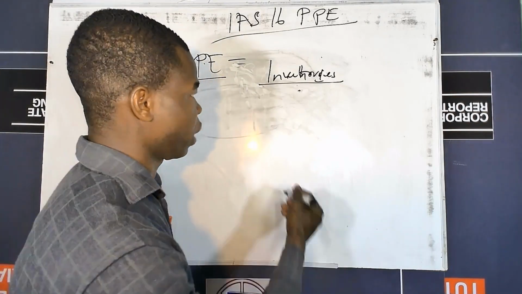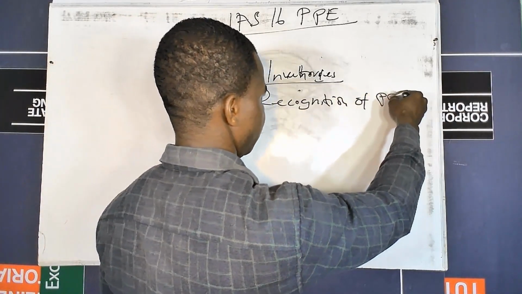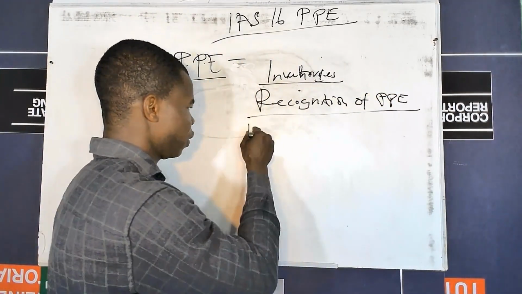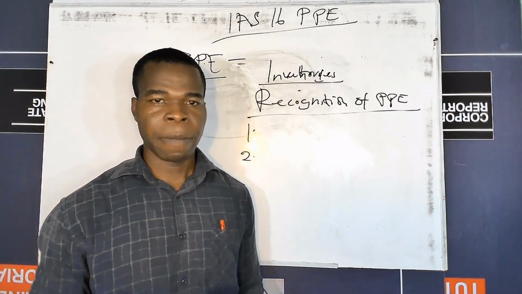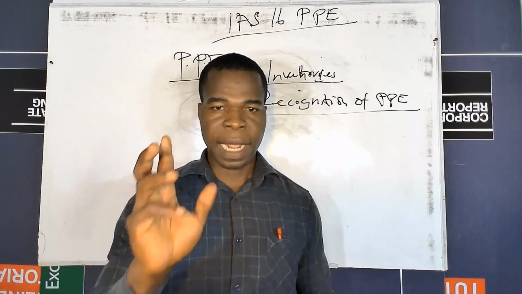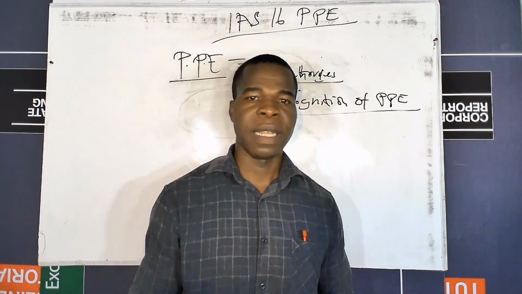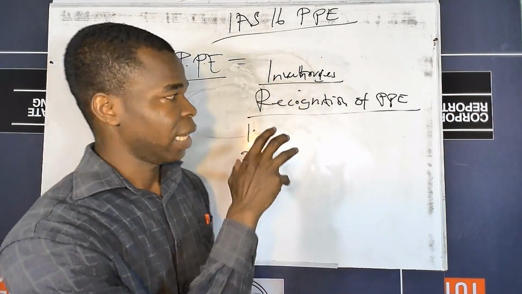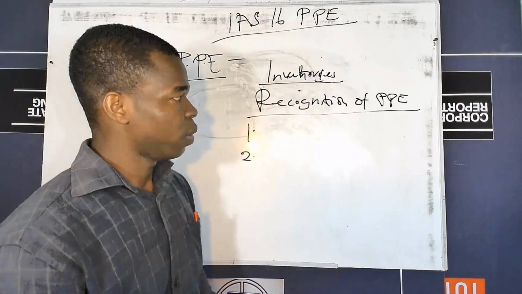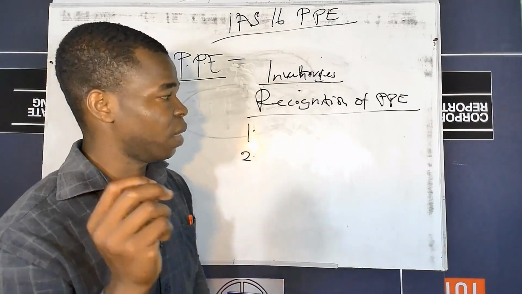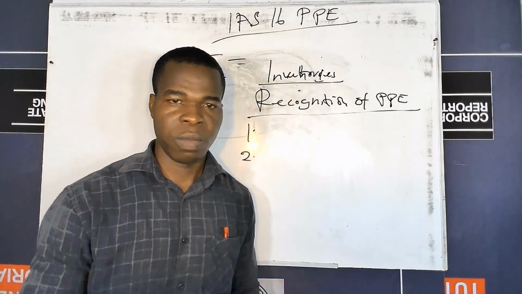Aside from the general recognition criteria that the item of PPE is supposed to meet the definition of asset established in the framework, the standard also establishes two criteria that are supposed to be met before we can recognize an item of PPE in the books of an entity.